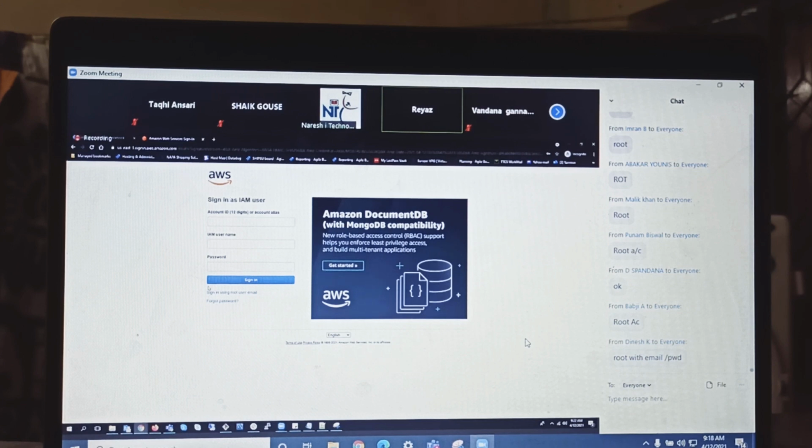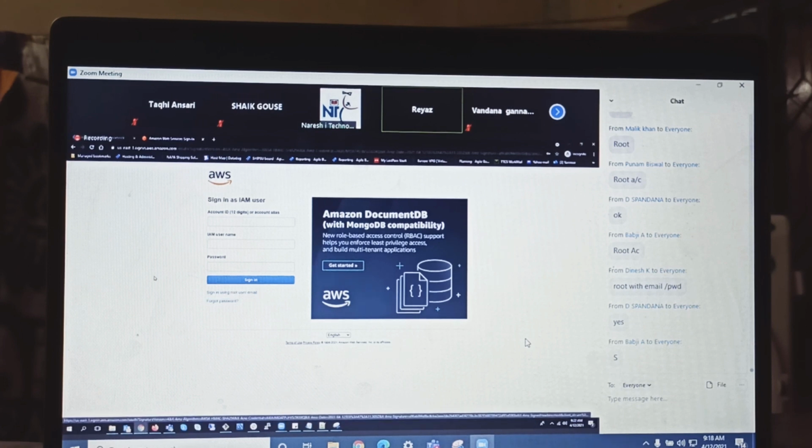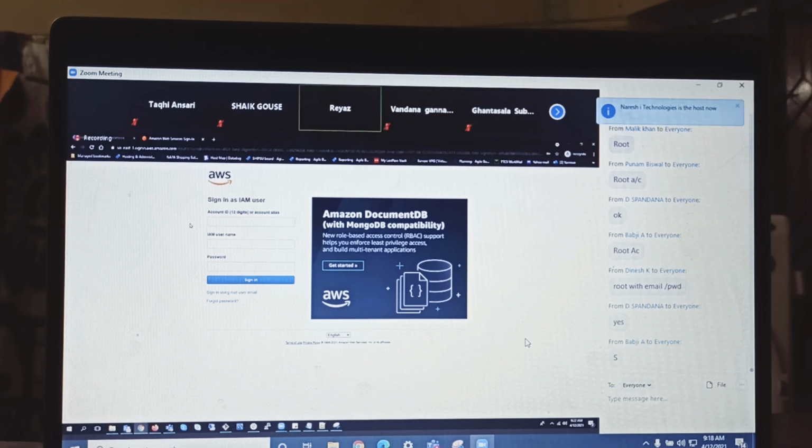Do you see this here? You already know how to log into the root account. Guys, you already logged in, right? You have an option to log in. So here, sign in using the root account. If you click here, you have to give your username or email ID and password. But I have already created my IAM user, and I'll be logging in with my IAM user. But for you, you don't have the concept of an IAM user at the moment. You have to still log in with the root account and create your IAM user with your name only.